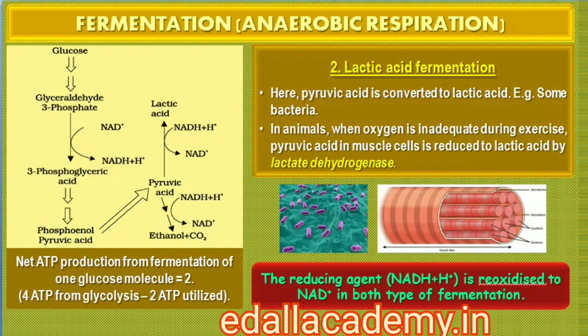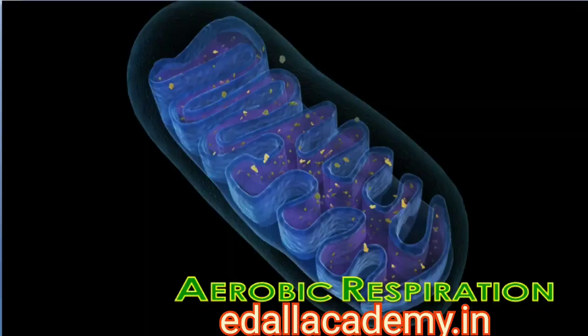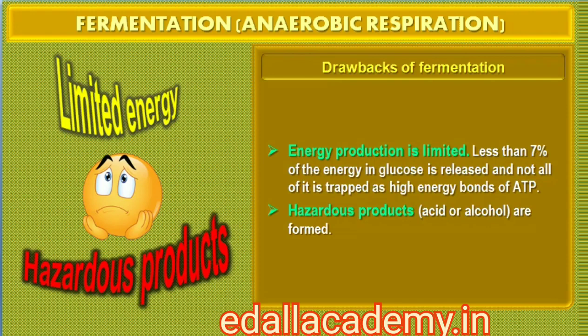In animal cells also, like muscles during exercise, when oxygen is inadequate for cellular respiration, pyruvic acid is reduced to lactic acid by lactate dehydrogenase. The reducing agent is NADH plus H+, which is reoxidized to NAD+ in both the processes. In both lactic acid and alcohol fermentation, not much energy is released. Less than 7% of the energy in glucose is released, and not all of it is trapped as high energy bonds of ATP. Also, the processes are hazardous, as either acid or alcohol is produced.